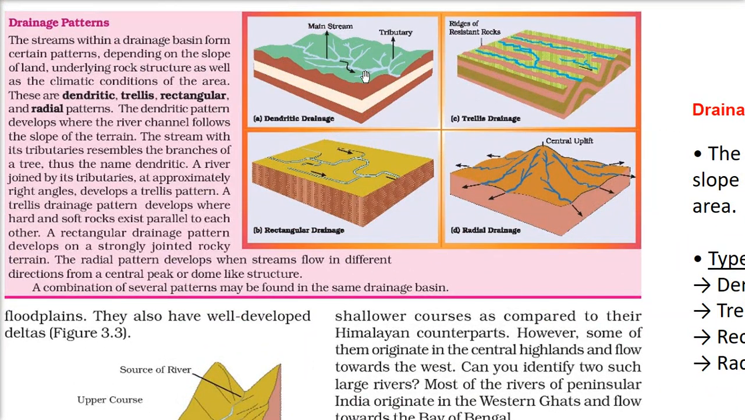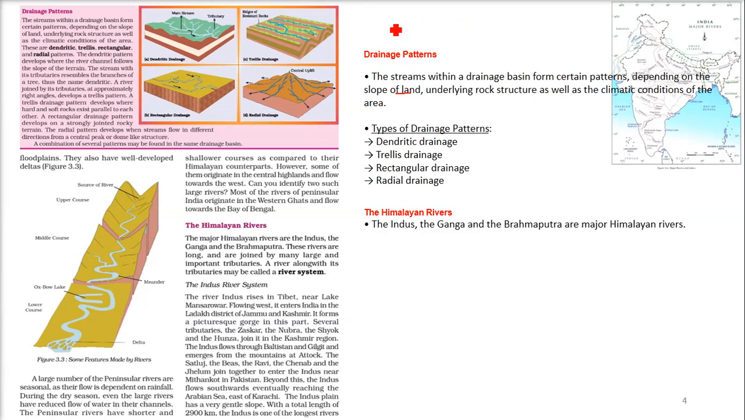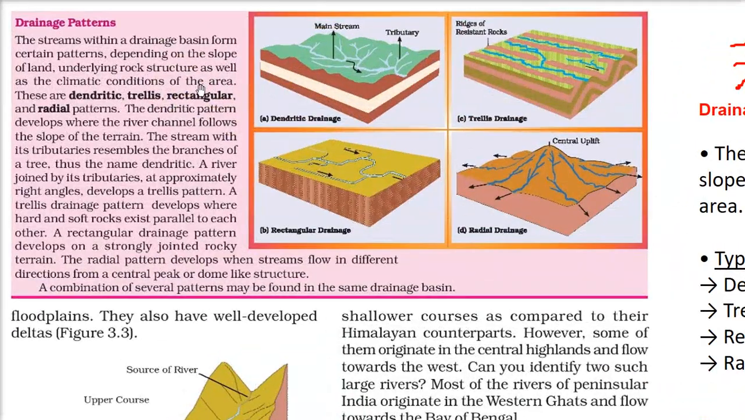So this is the dendritic drainage. The pattern develops when the river channel follows a slope, so here we have a slope, height is there. It is like a tree: this is a branch of the tree, and these are the sub-branches. This is the main river and these are the tributaries. Let me tell you one thing: when rivers come in and meet a flowing river, they are called tributaries. When rivers go out of a flowing river, these are called distributaries. That is the difference.